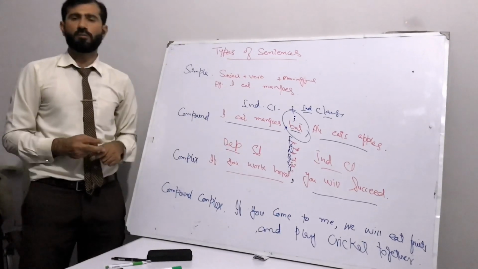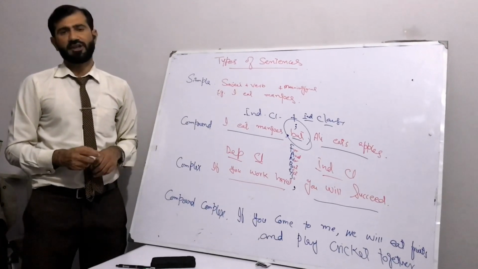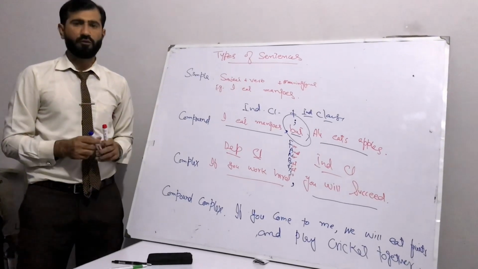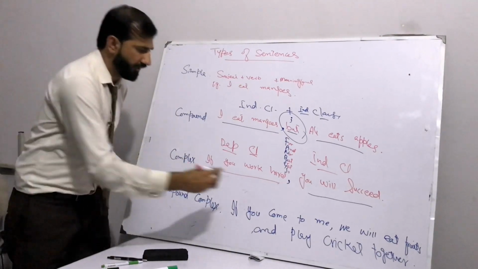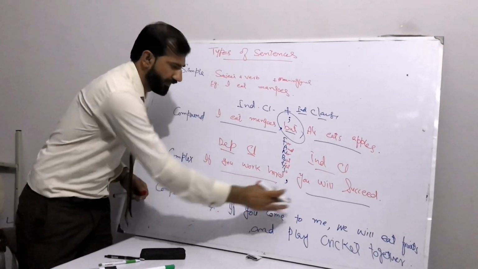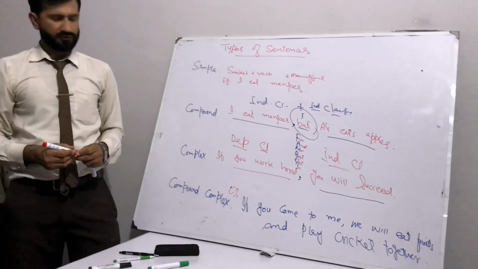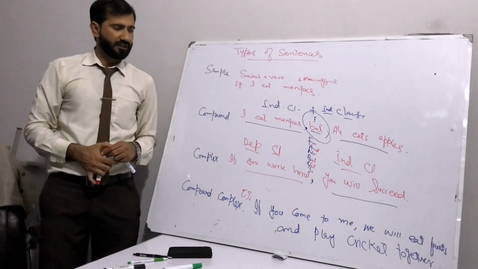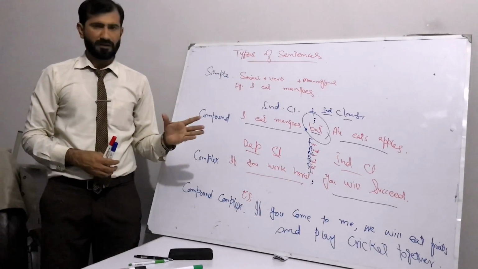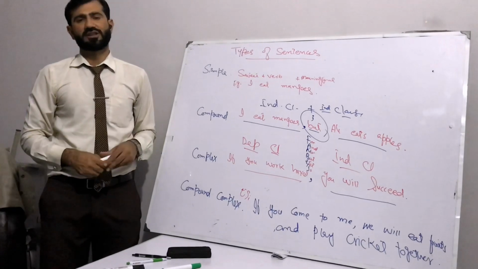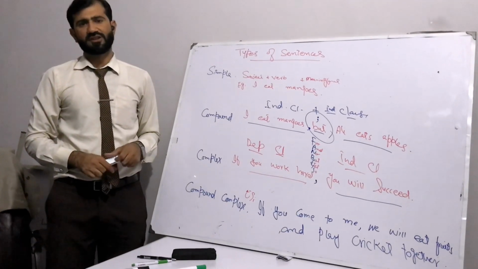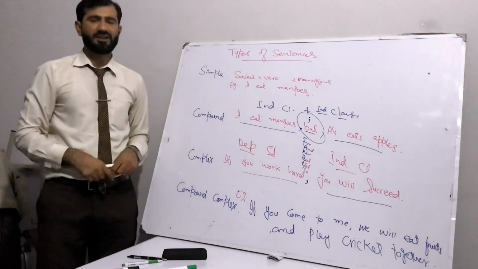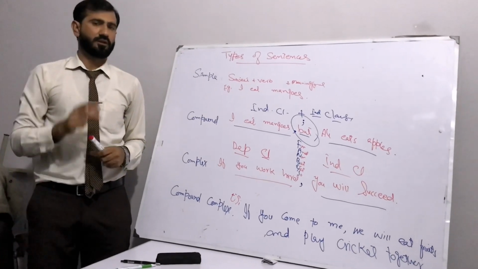On the other hand, if we talk about the compound complex, it means there will be two independent clauses and one dependent clause. Here is the example: if you come to me, we will eat fruits and play cricket together. So there are two independent clauses and one dependent clause, so it can be called a complex compound sentence, because in the beginning there is a dependent clause.